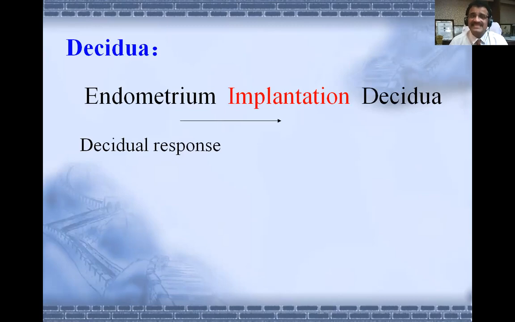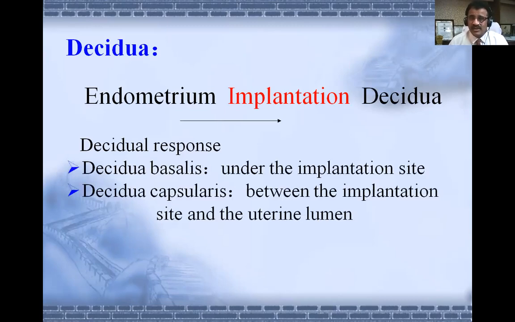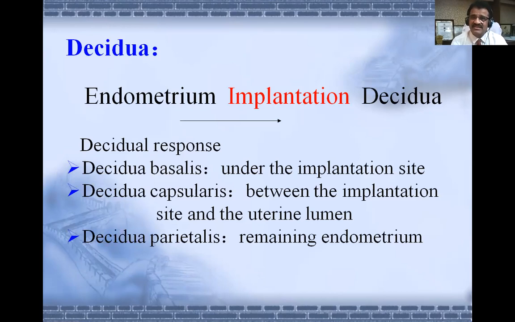So decidua is in three layers basically. 1, 2, and 3. Decidua basalis means it is the exact site of implantation of the blastocyst. Decidua capsularis means it is the area of endometrium between the implantation site and the uterine lumen. After the embedding, the upper surface towards the lumen is called decidua capsularis because it looks like a capsule. And decidua parietalis means, apart from these two, all the remaining endometrium inside the cavity of the uterus is called decidua parietalis.